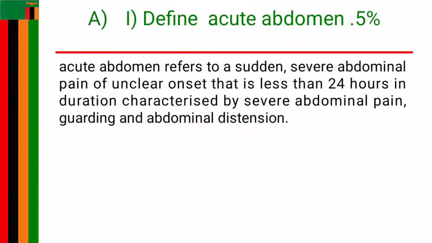Sometimes we may be asked to define acute abdomen, and we can still define acute abdomen as a sudden severe abdominal pain of unclear onset that is less than 24 hours in duration, characterized by severe abdominal pain, gagging, and abdominal distension.